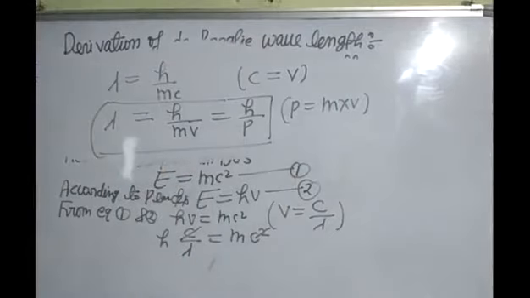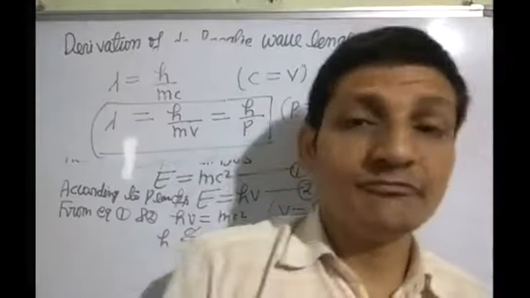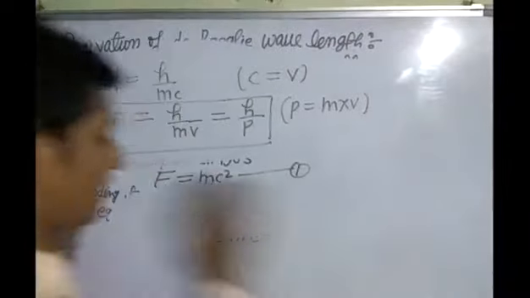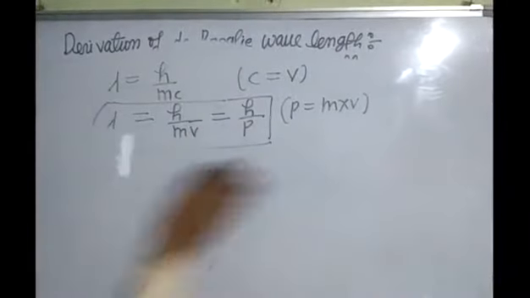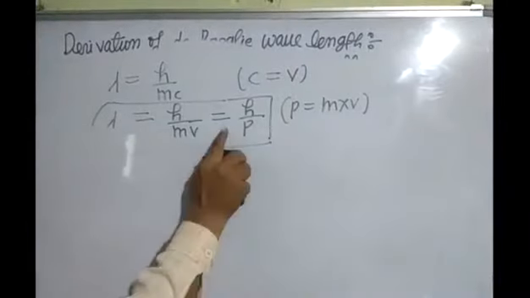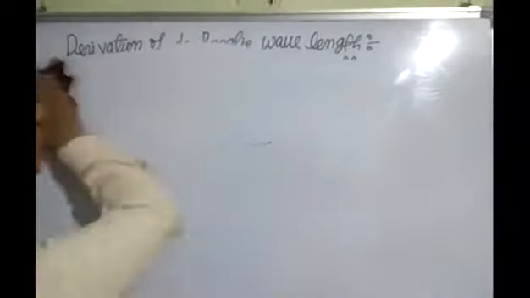Okay students, after this next topic is what is wavelength. First I am telling you a numerical related to this formula, lambda is equal to h upon mv is equal to h upon p.